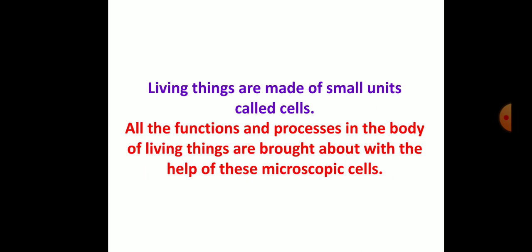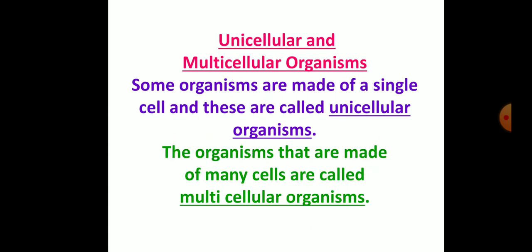Living things are made up of small units called cells. All the functions and processes in the body of living things are brought about with the help of these microscopic cells. Unicellular and multicellular organisms. Some organisms are made up of single cells, and these are called unicellular organisms. The organisms that are made up of many cells are called multicellular organisms. Here, unicellular organisms have single cell, whereas multicellular organisms have many cells.